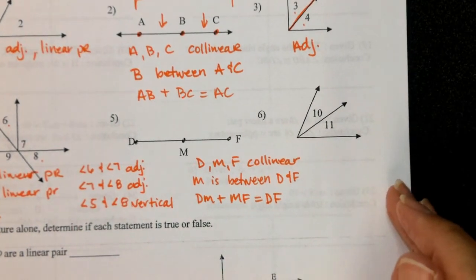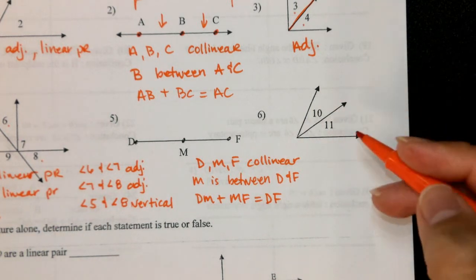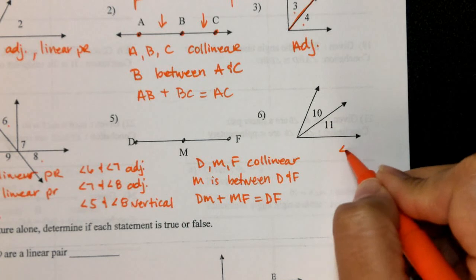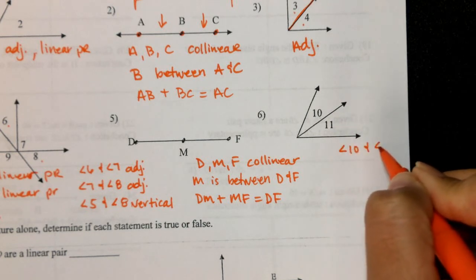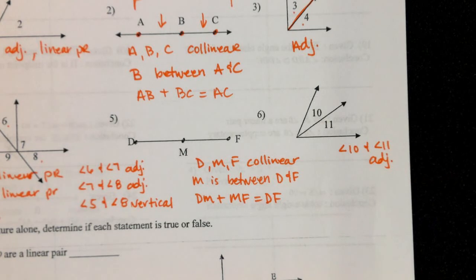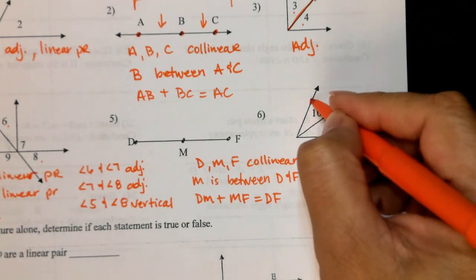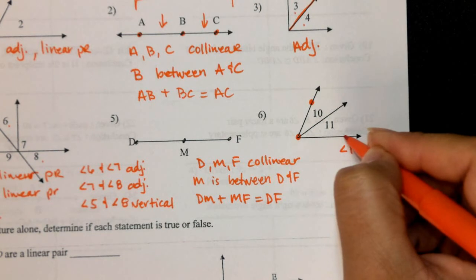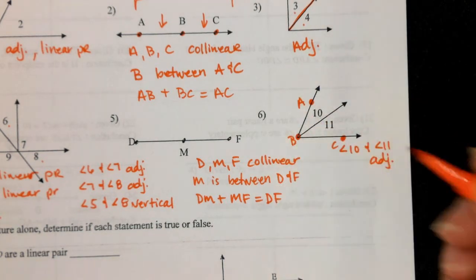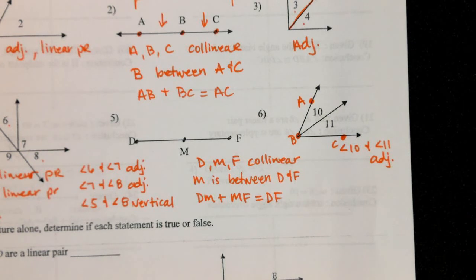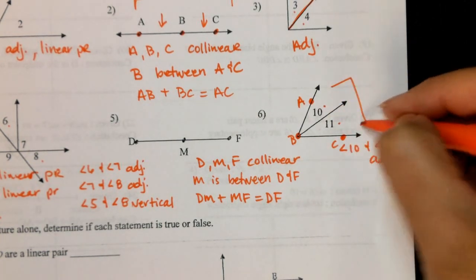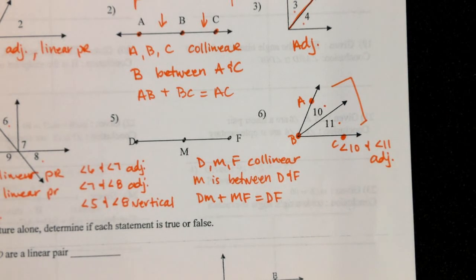All right, so here, number 6, the only thing that we can say about these guys is that they share a ray. So we could say that angle 10 and angle 11 are adjacent. But guys, if I gave them some points, so on your paper, let's label these guys A, B, and C. So now do you see that angle 10 plus angle 11 would give us the entire angle of ABC?